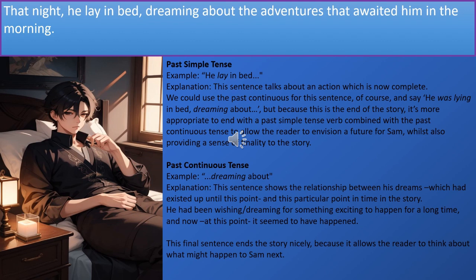The past continuous tense, dreaming about, shows the relationship between his dreams, which had existed up until this point, and this particular point of time in the story. So he had been wishing or dreaming for something exciting to happen for a long time, and now, at this point in the story, it seemed to have happened. The final sentence ends the story nicely because it allows the reader to think about what might happen to Sam next.